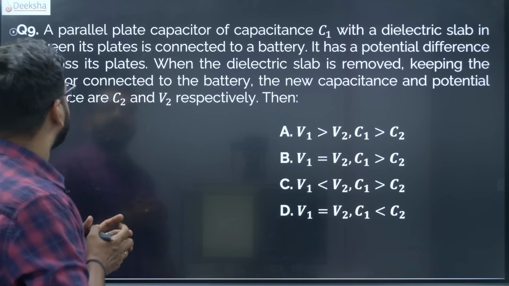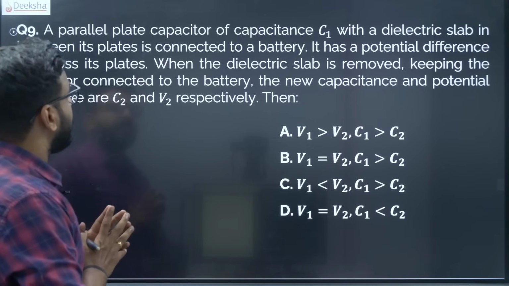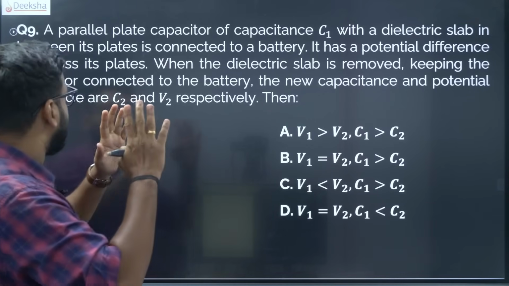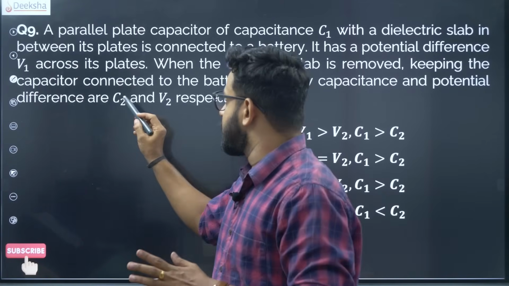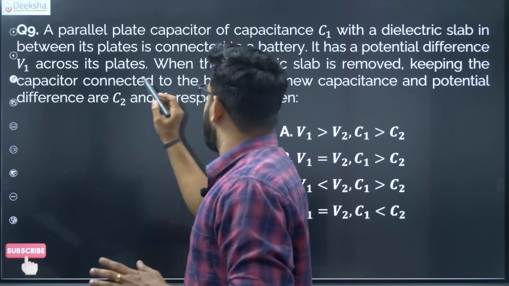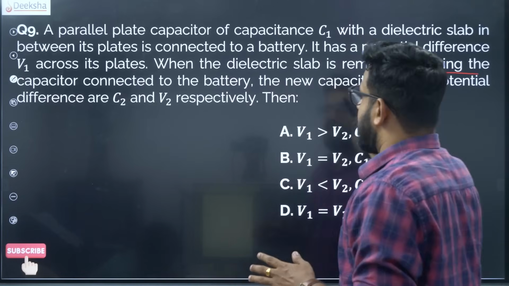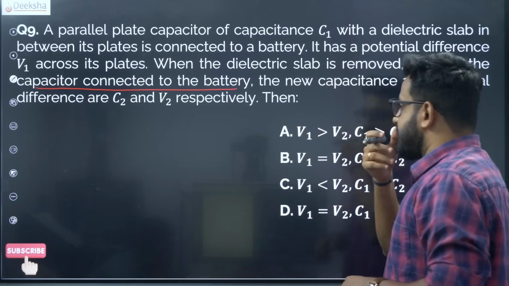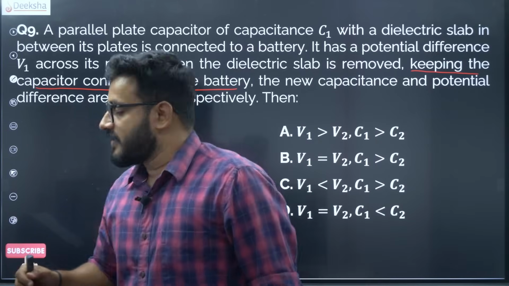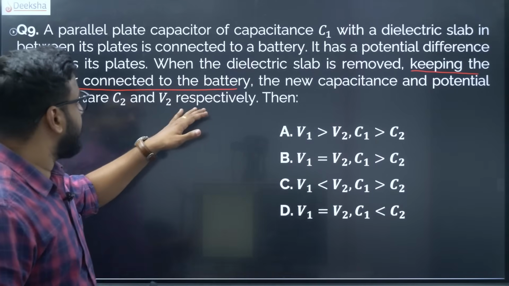If the potential difference V1 across its plates, when the dielectric slab is removed, keeping the capacitor connected to the battery. Now it's a very serious case. Why? I'll let you know. Keeping the capacitor connected to the battery, so the battery is not removed. The new capacitance and the potential difference are C2 and V2 respectively.